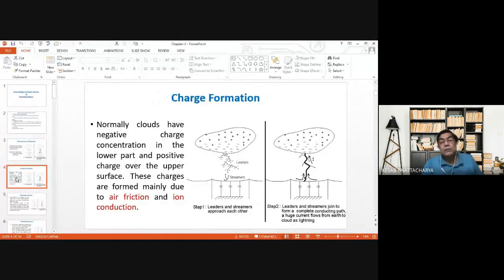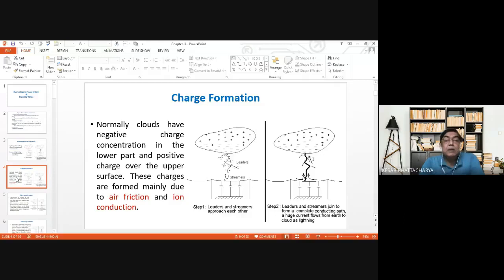So again, since there is a concentration of negative charges in the lower part of the cloud, the electric field intensity is very high in the proximity of the lower part of the cloud, due to the concentration of negative charges.